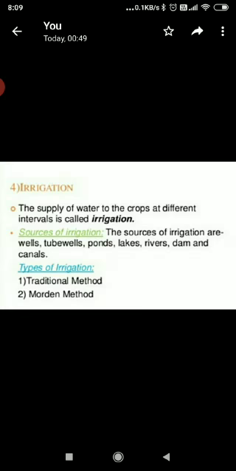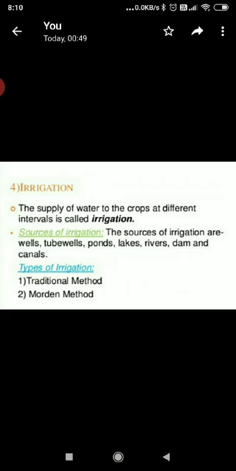Now, irrigation. The next point is irrigation. Why do we do irrigation? Water is one of the most vital substances that support life. Plants contain nearly 90% water, still they need water for their survival because of the following reasons. Water is very important for proper growth and development of flowers, fruits and seeds of plants. Water is absorbed by the roots, and along with water, minerals and fertilizer are also absorbed. The supply of water to crop plants at regular intervals through sources other than rain is called irrigation. The time and frequency of irrigation depend on the following three factors: first of all, nature of the plants, nature of the soil, and the season when the crop grows.